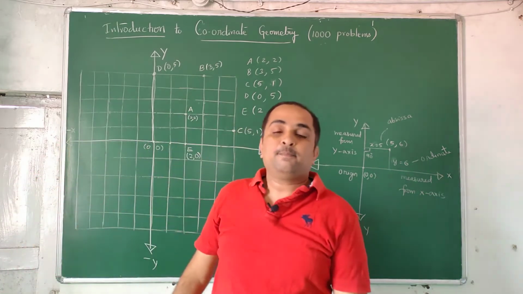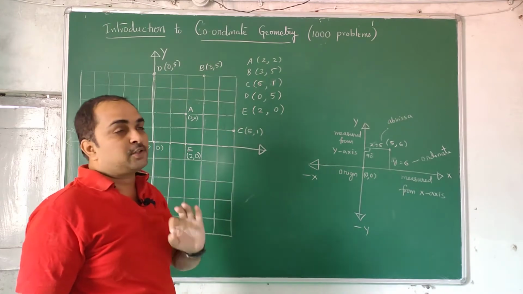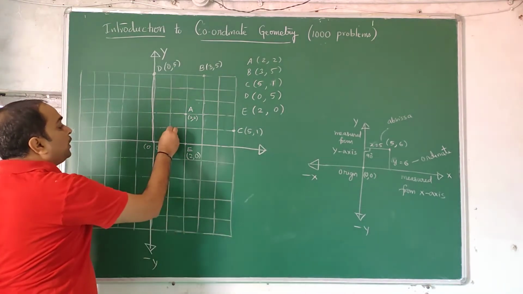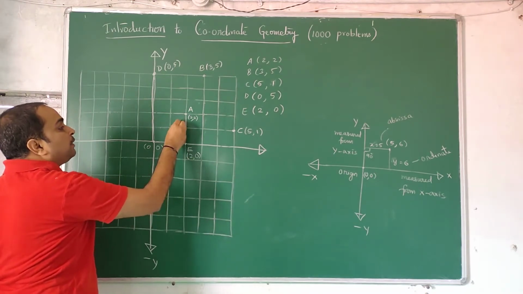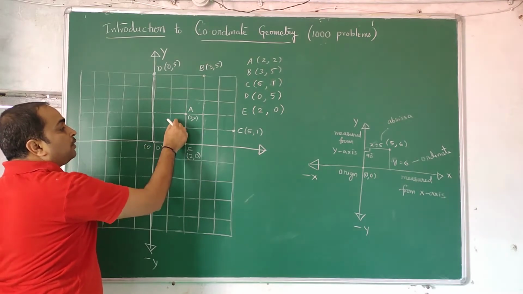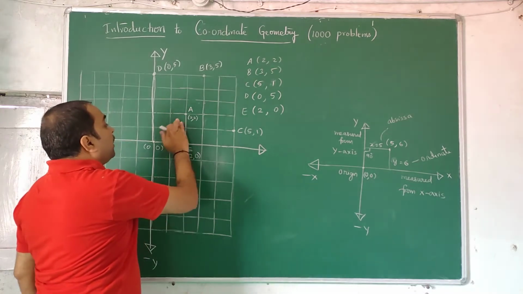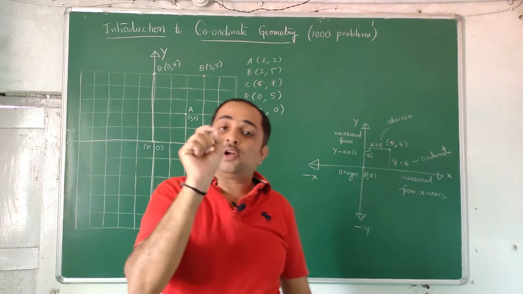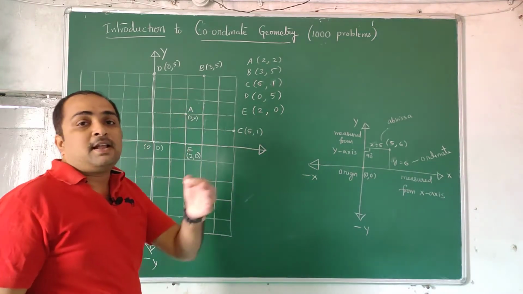Like this, here itself you can make 1000 questions, but it's not required. One concept is told. How to write many more points: here you have a point, here you have a point, everywhere, even in between also. Suppose exactly in the middle I write 1 unit, 1.5. So this should be (1.5, 1.5). If you have graph paper, then along with the centimeter squares you also have millimeter squares. So you have so many points which you can identify, and every point is unique.